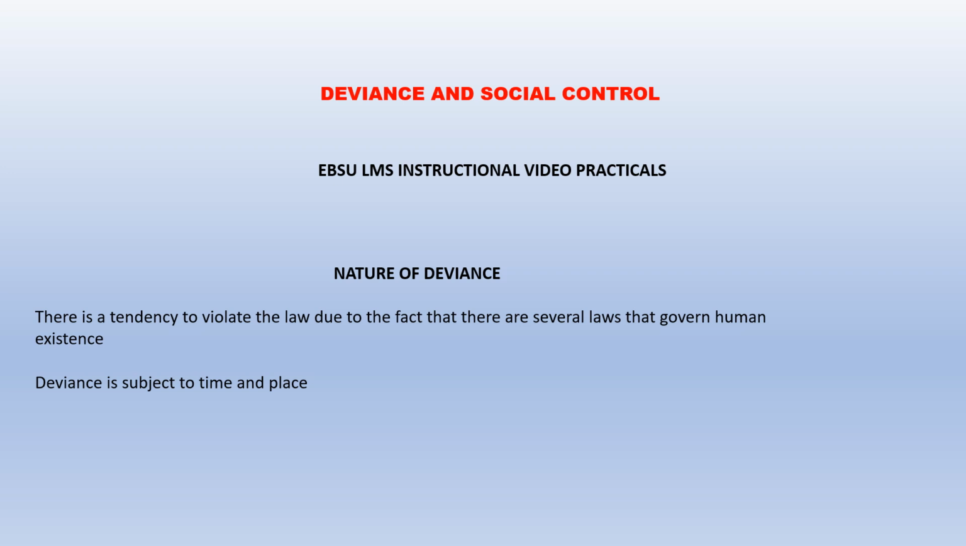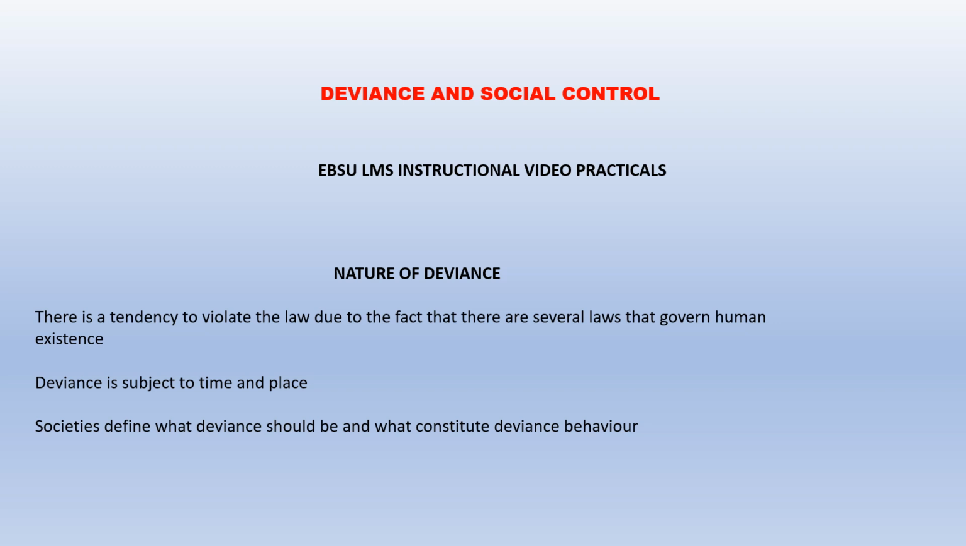Deviance being subject to time means that time can change what was deviance to become a conforming behavior. The same thing also happens for places. Some places may have behaviors that are considered conforming, while in other places, behaviors that are considered conforming in society A are now considered deviant behavior, which means the place has changed. As places change, so also does the deviant behavior change.